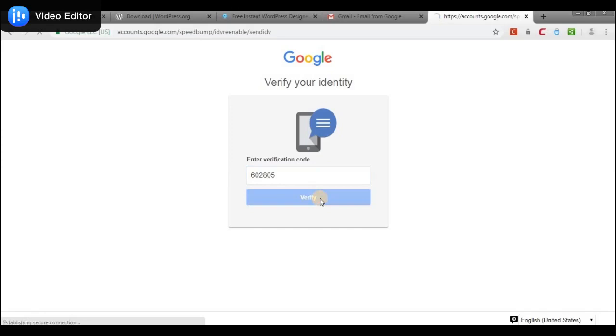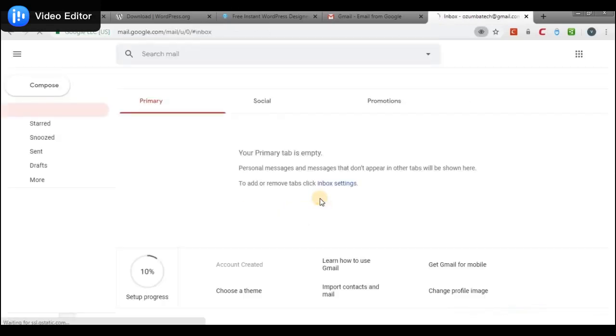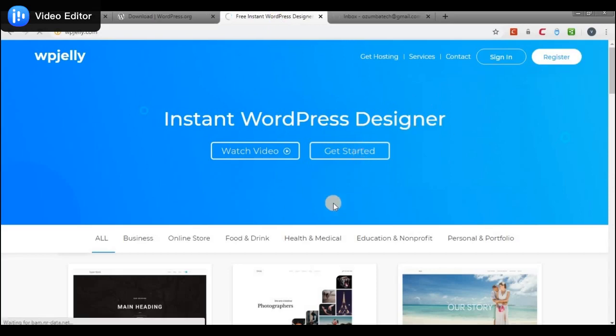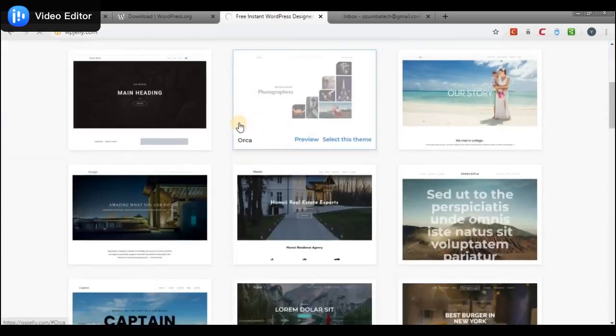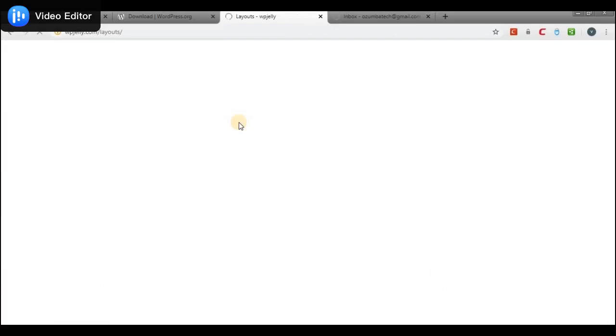so I'm sure everybody here has an email address. Then you could just use a random email address to learn this and test this. Okay, now we've logged into gmail.com. So that is our inbox. So what we'll do here is we click on get started, or we don't even need that. You could just come here and choose what we want. Well, it's already loading, so let's just wait a bit. Network is really slow today. I don't know what the problem is.